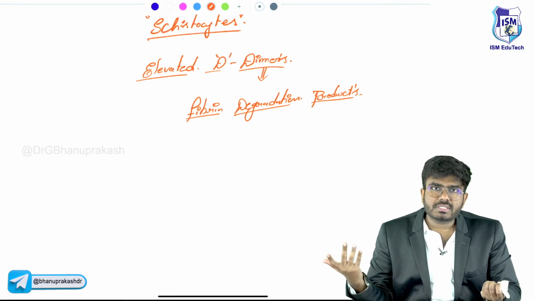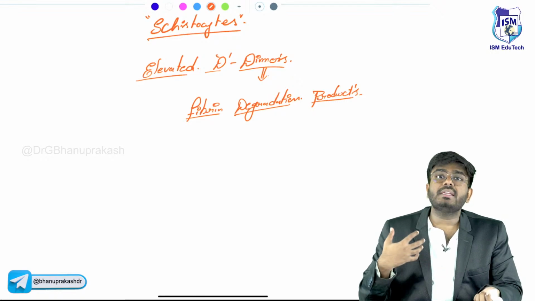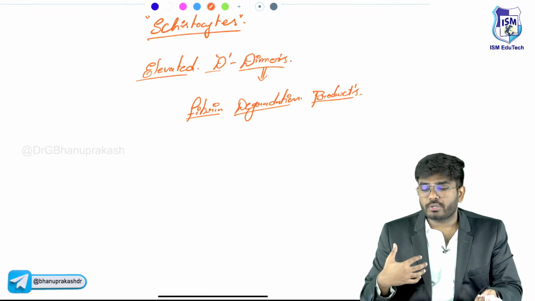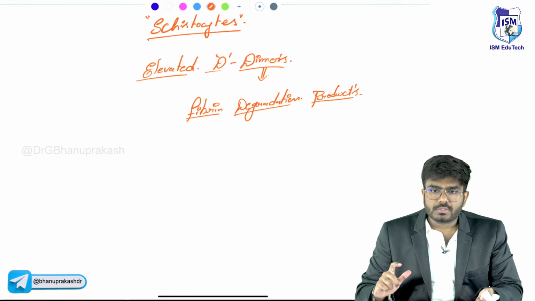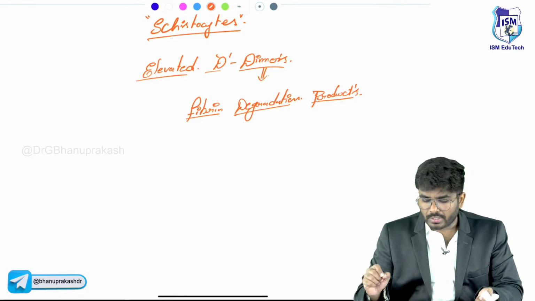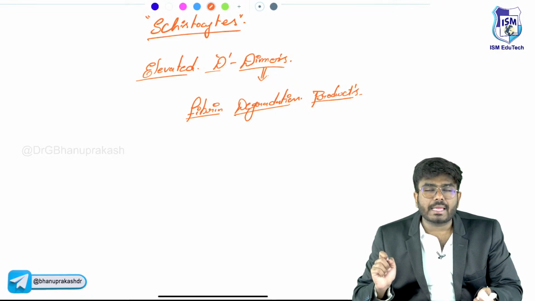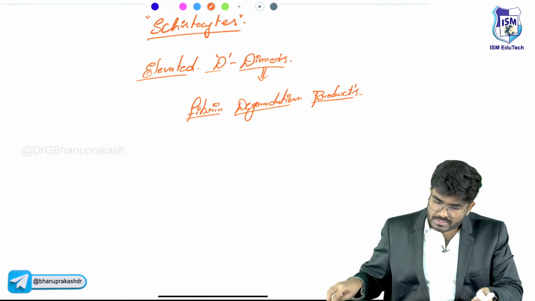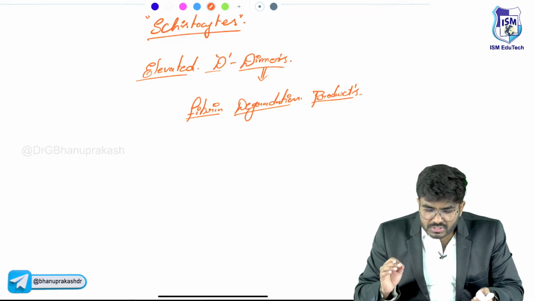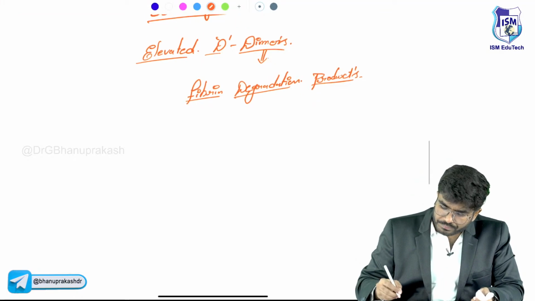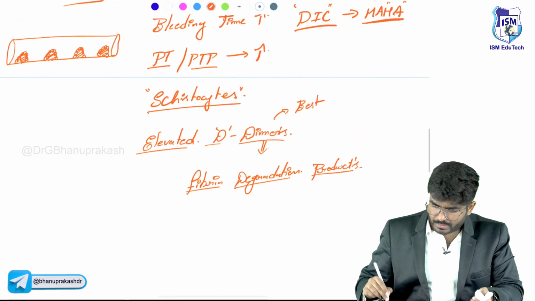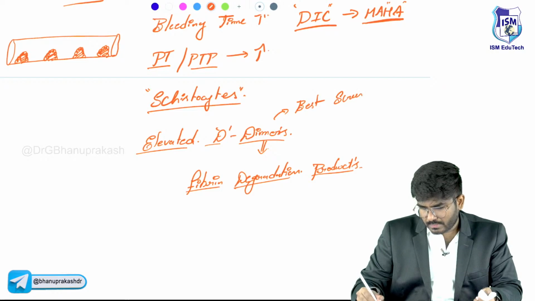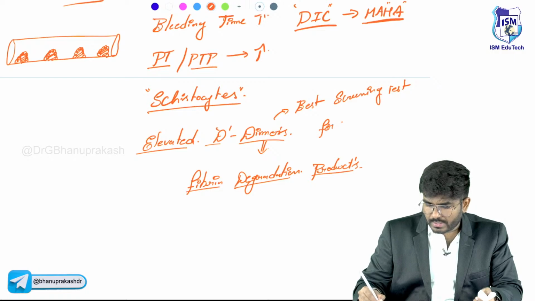So you will have more D dimers. My body is going to do thrombolysis. My body is trying to do thrombolysis. During this process, the fibrin is going to be broken down, leading to the formation of these molecules called D dimers. They are fibrin degradation products, and these D dimers are the best screening test for DIC.